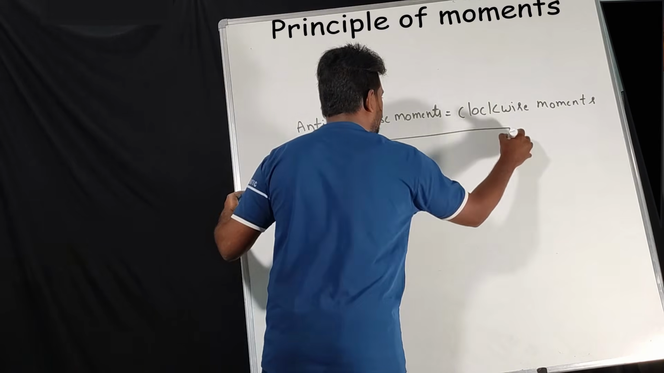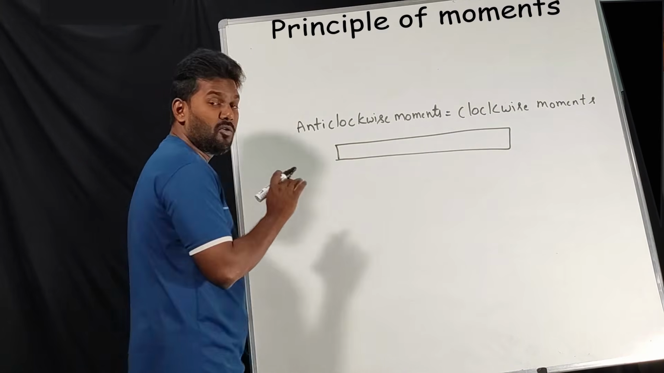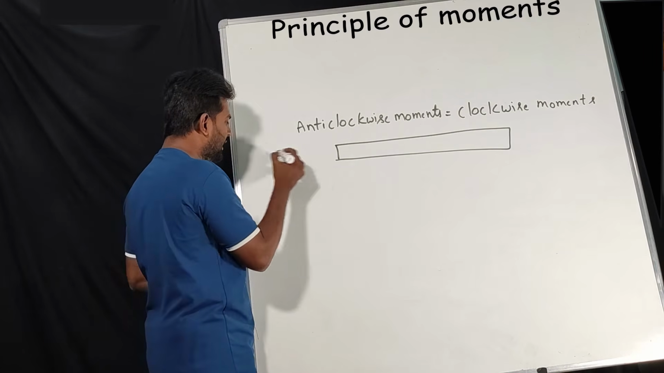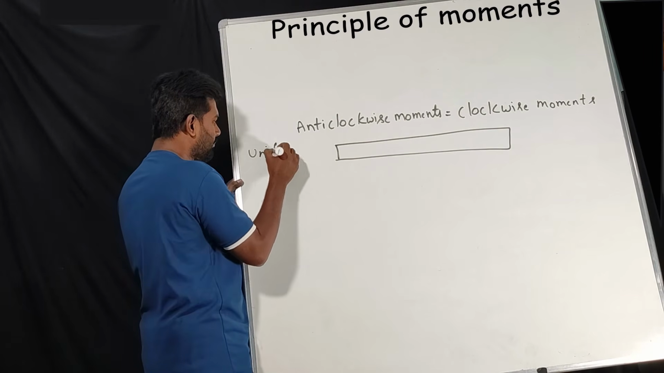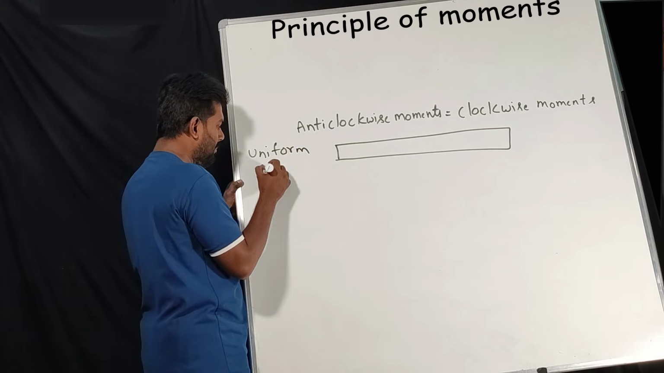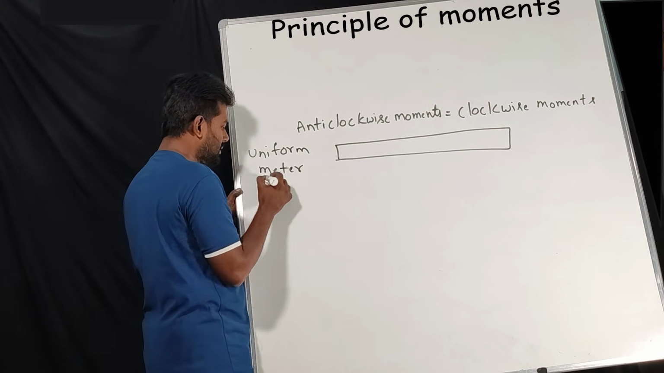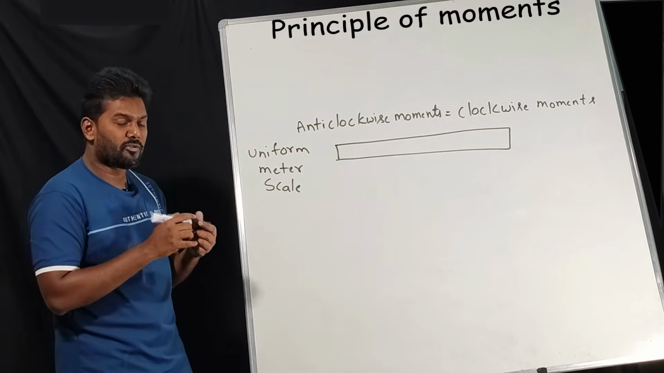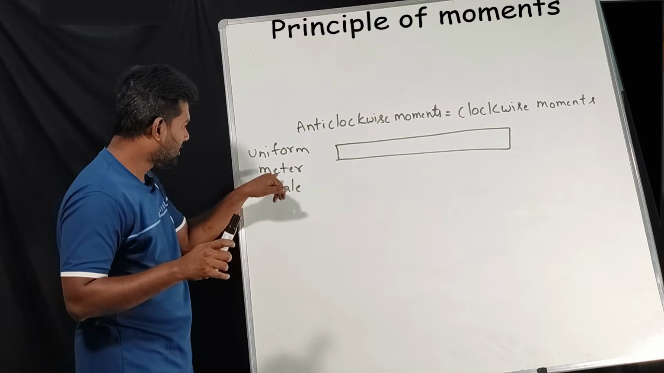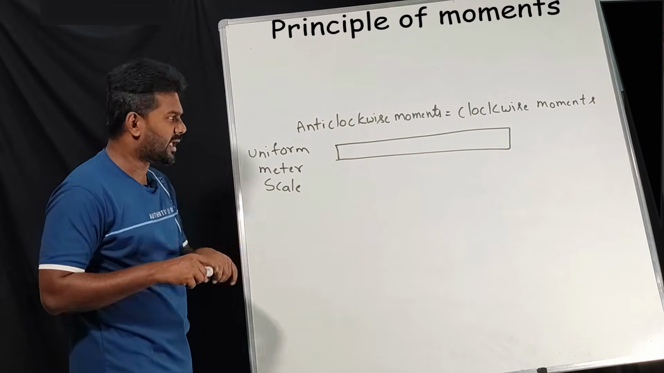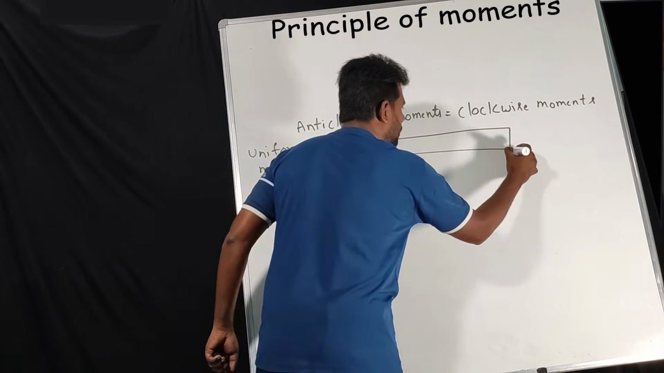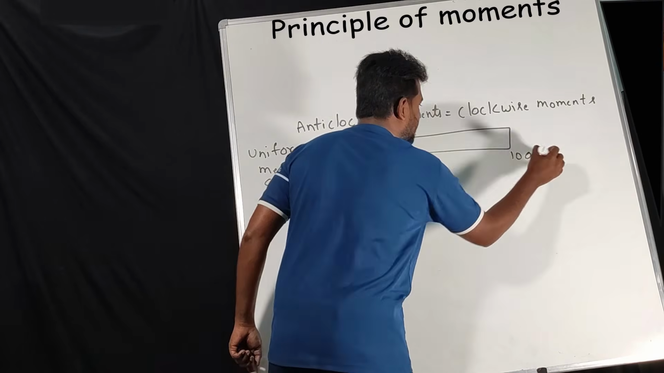Assume there is a scale. This is how they'll give you numericals. Listen, there is a scale and it is a uniform meter scale. They will give you this phrase, uniform meter scale. First we'll talk about the meter scale. What do you mean by meter scale? It will start from 0 centimeter to 100 centimeter.